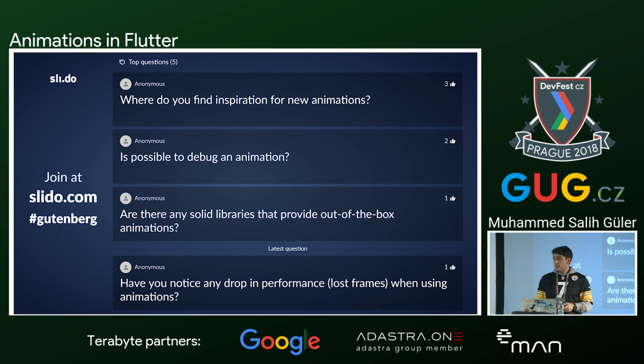But for the physics-based animation, I already talked about this with some people from Flutter. There was one small issue. When you try to change something on the screen, sometimes it can be a bit flaky to use the physics-based animation. But in most cases we don't use it. We mostly use tween, and tween is super efficient and easy to implement, I would say.